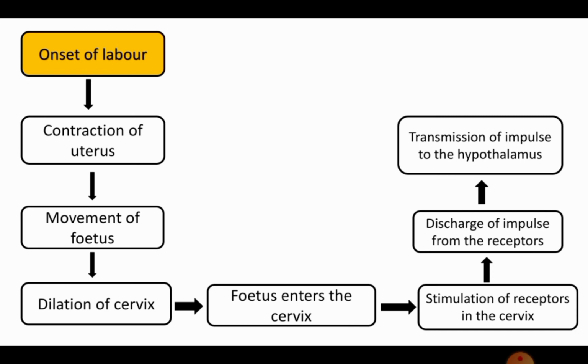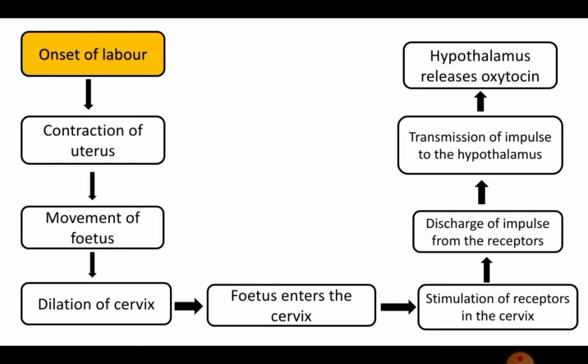That impulse is sent to our hypothalamus, and as a result our hypothalamus will secrete oxytocin. Oxytocin is a hormone which contracts our uterus. So the release of oxytocin will result in more contraction of uterus.